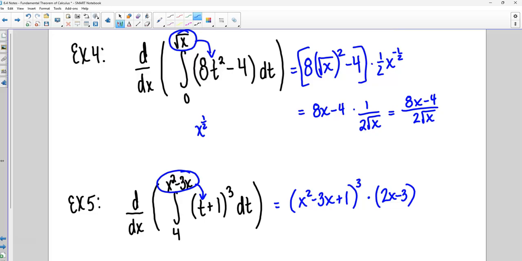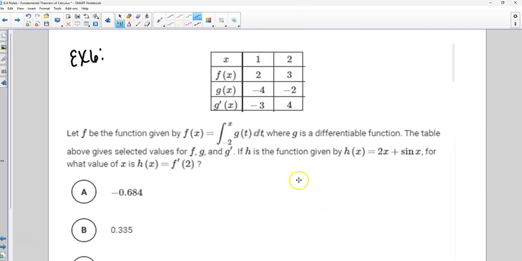Okay, we're not getting into the applications quite yet, but that is okay. Because your Delta Math doesn't really have those on there either. It's just the mechanics of doing what we did on those first ones.